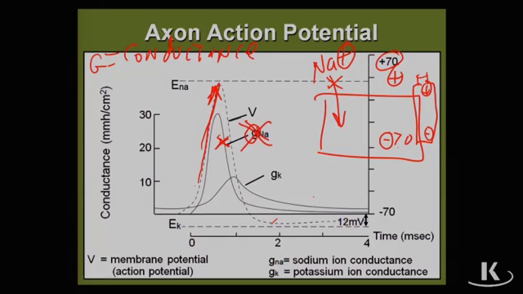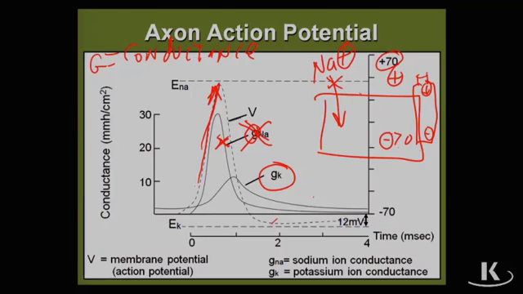Now the other thing is conductance of potassium. Ready? Conductance of sodium goes in. Conductance of potassium goes out. Conductance of potassium is going the opposite direction, which means potassium leaving.